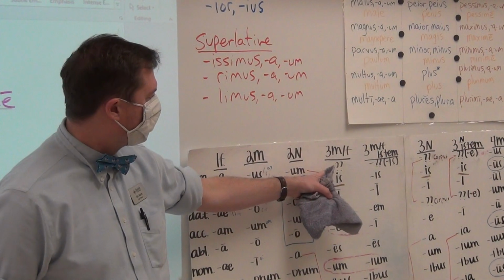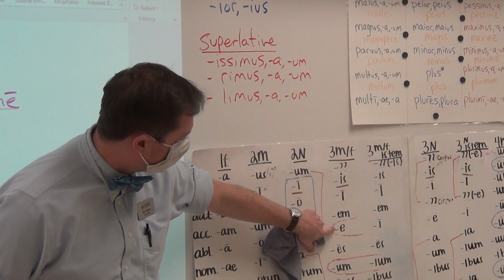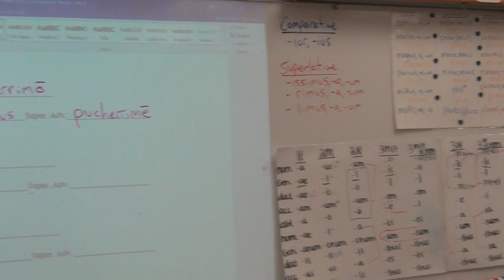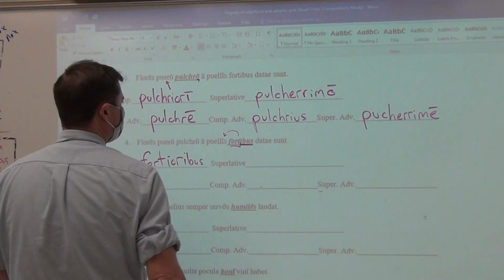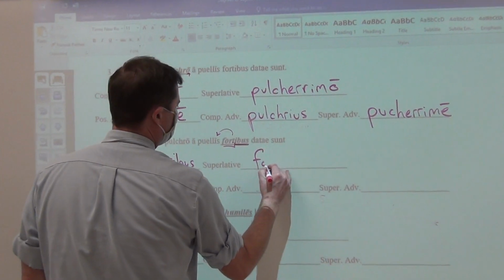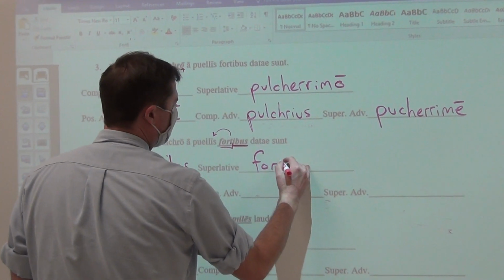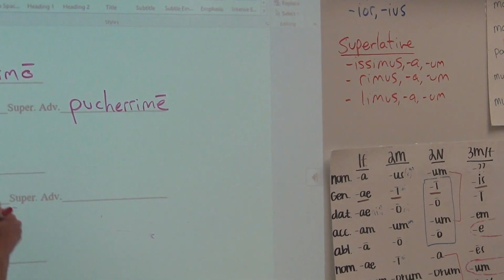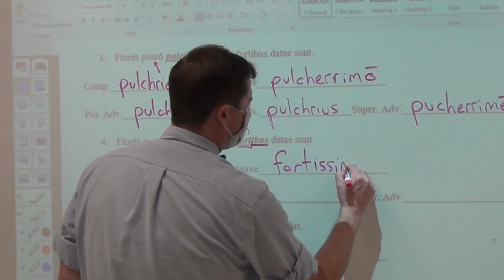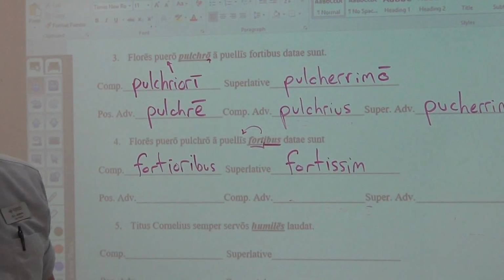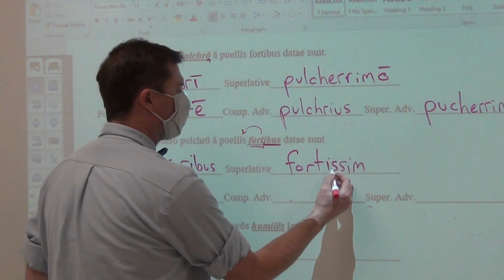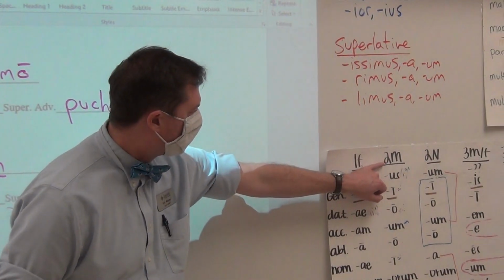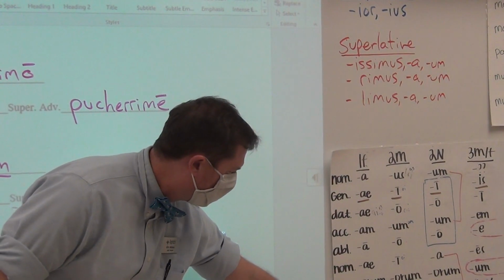So it would be fortior, fortioris, fortiori, fortiorem, all the way down to fortioribus. That would be the ending that we need. So ibus, it is here. And then for the superlative, fort, and then we are now going to use the issimus. So we add the suffix issim, and now we've created the superlative stem by adding the suffix issim, and now we add our ending, which we need it to be girls, plural, dative.